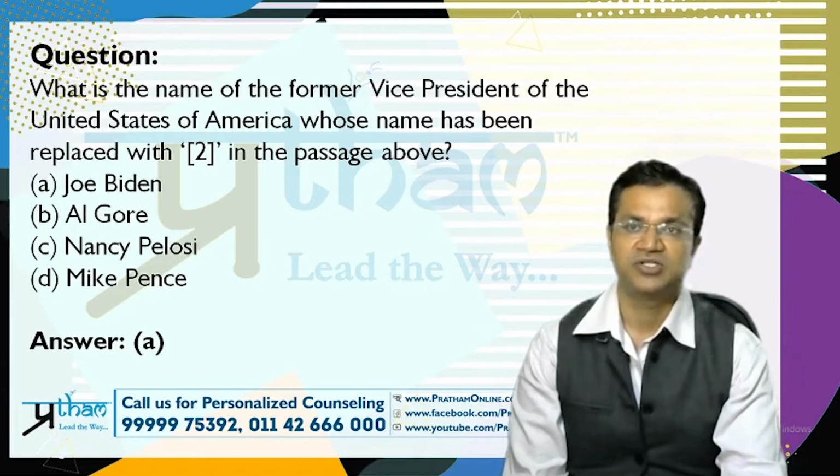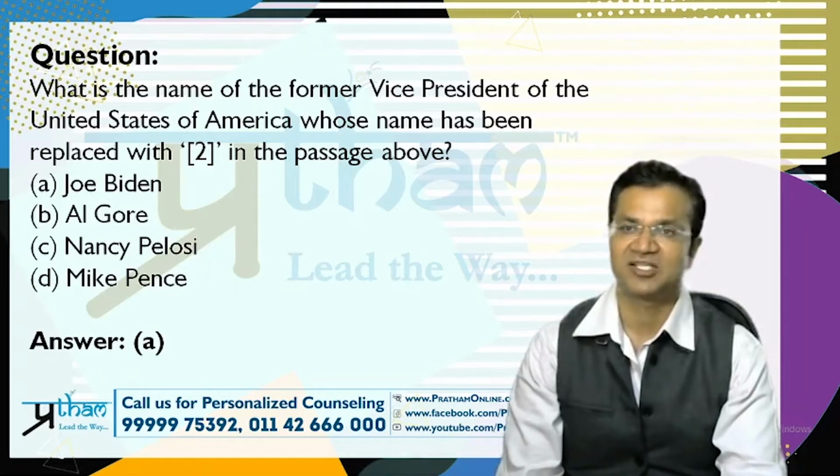Look at the third question. Again, this question is directly from the passage, wherein in the bracket 2 is written, and they're asking whose name has been replaced with 2 in the passage box. So this is also directly related to the article.